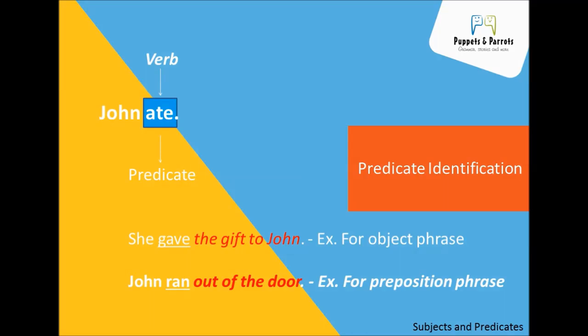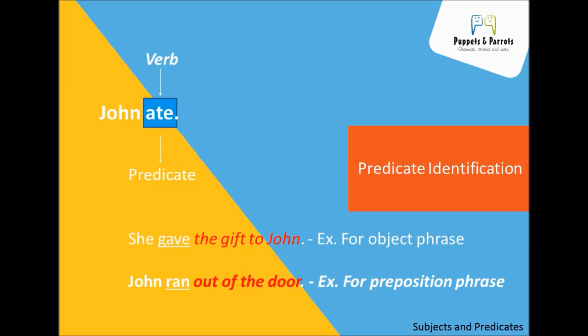The gift to John. So the object of the sentence is the person or thing that receives the action. So "to John" and some other words that go along with the action, we call it an object phrase. At last, we have the example that has a predicate that contains a verb and a prepositional phrase.